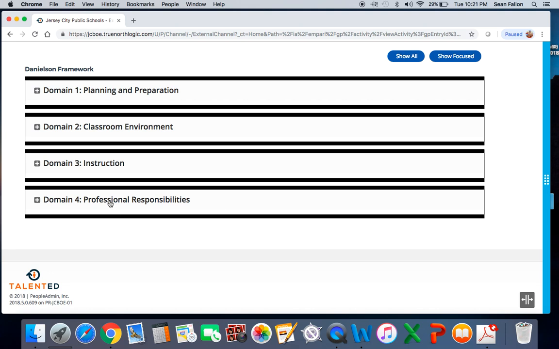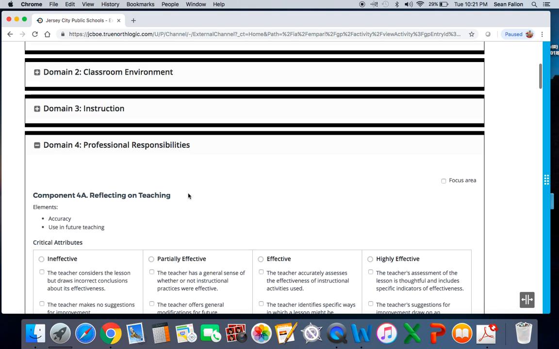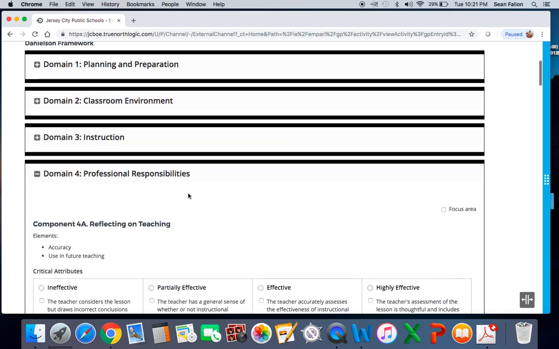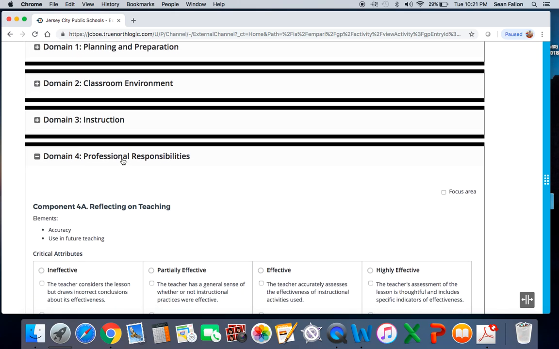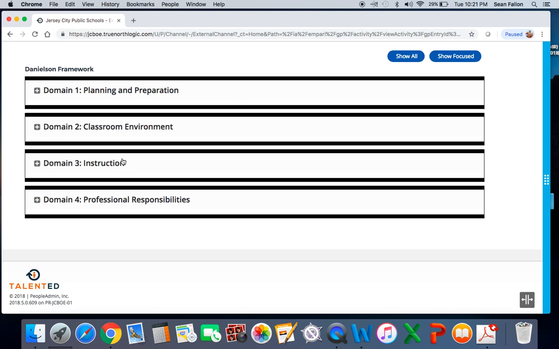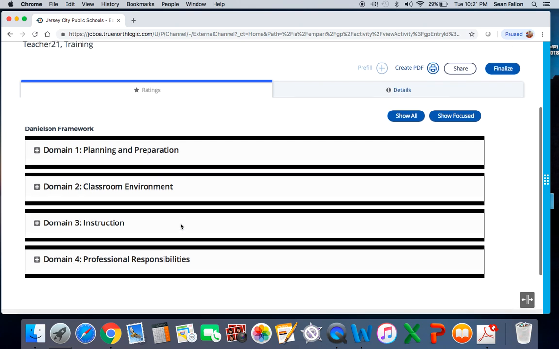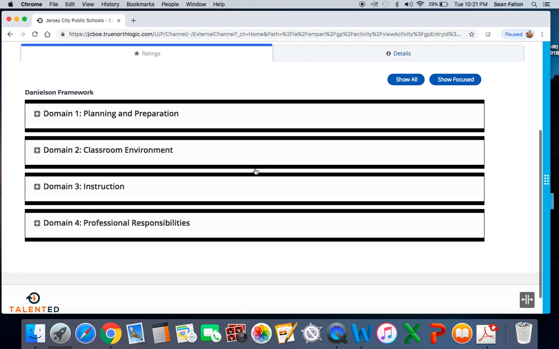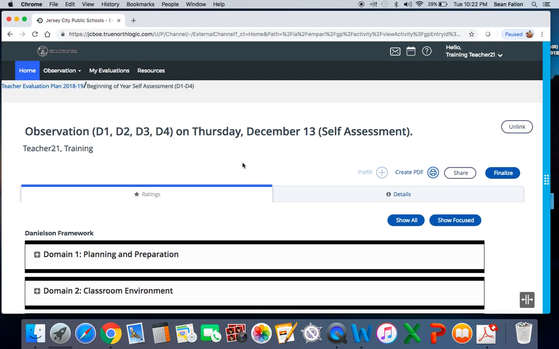Okay, domain 4. If you wanted to rate yourself on domain 4, you probably could, but domain 4, as far as I'm concerned, has always been an artifact-driven domain. This is where you upload your teacher portfolio and all your artifacts for the year. This really isn't a critical part of the self-assessment, but if they'd like you to go in there and complete it, it's just the same as the others. After you finish your self-assessment, you'll just submit it, and your administrators will get a chance to take a look at it. So that's the self-assessment.